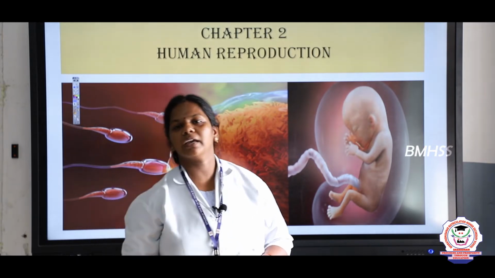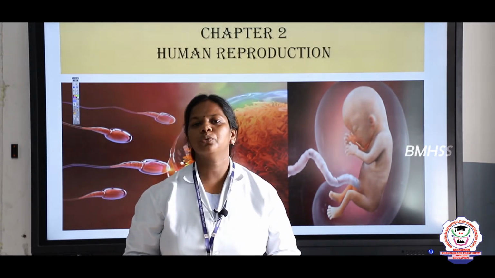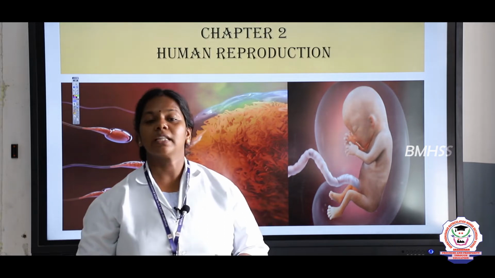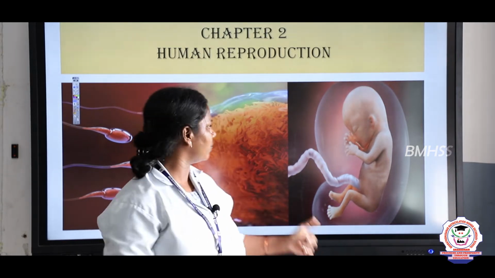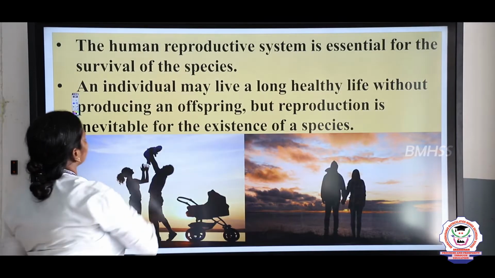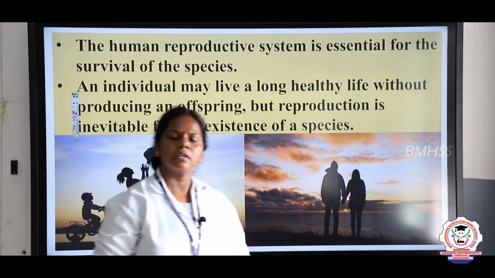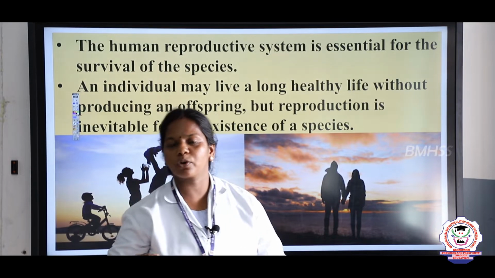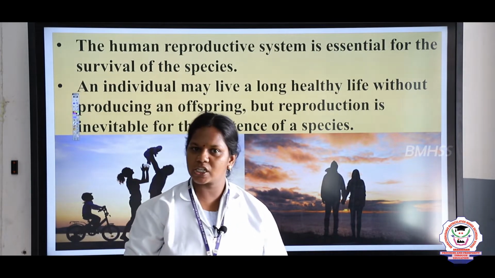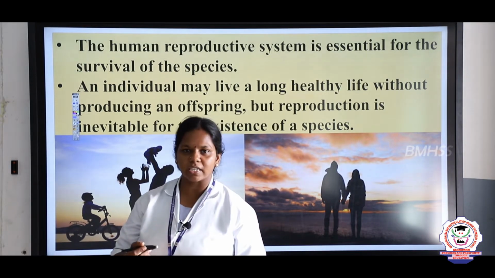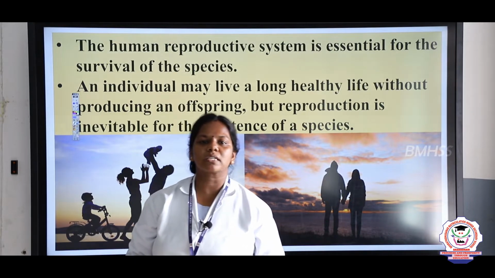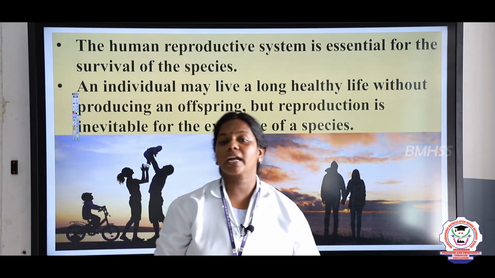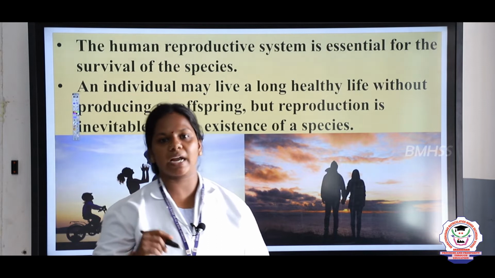Children, today we are going to see chapter 2 in 12th standard zoology. The name of the chapter is human reproduction. So, what is reproduction, children? Reproduction is a process by which any organism produces its next generation. The definition for reproduction is: it is a biological process by which any organism produces its own kind, right?